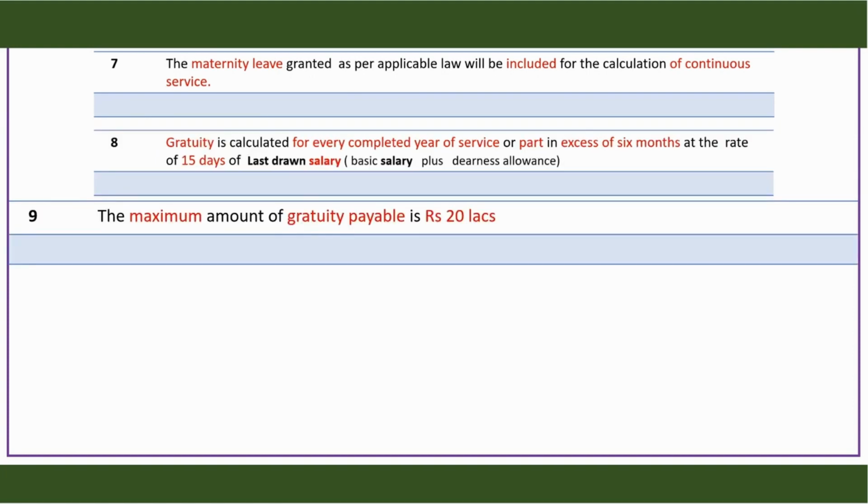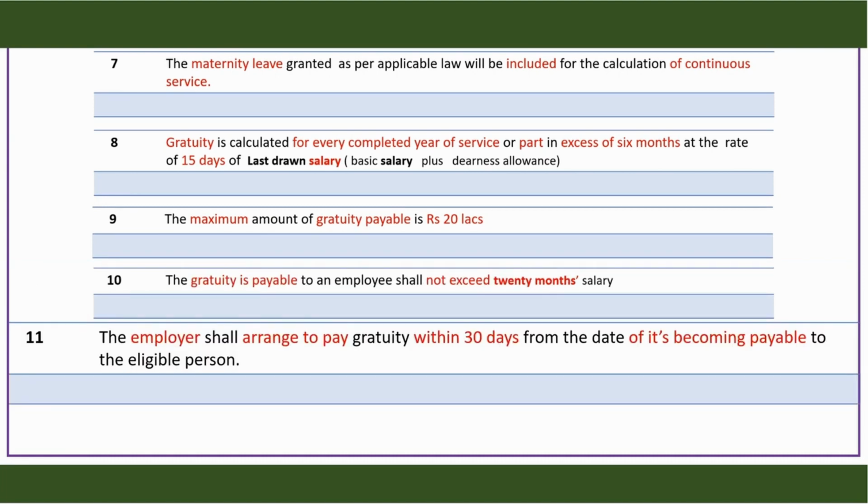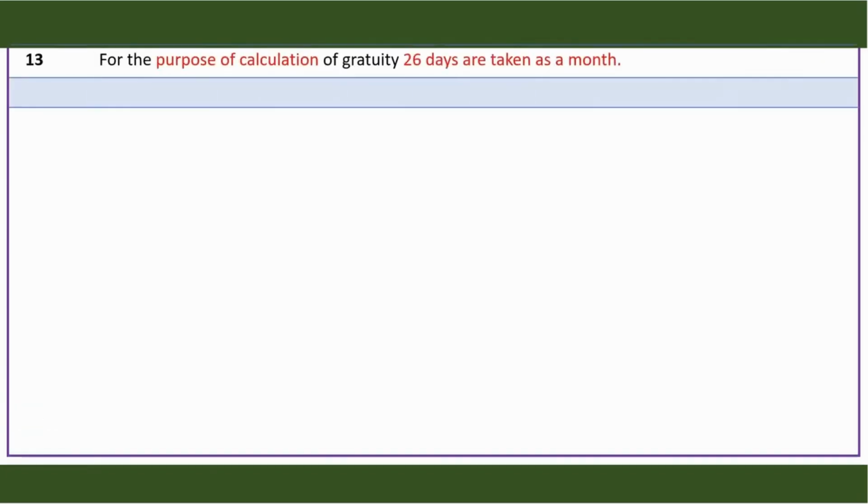And the maximum amount of gratuity that can be paid to a person is frozen at rupees 20 lakhs, and it is 20 lakhs or 20 months salary, whichever is less, and the gratuity has to be paid within 30 days from the date it becomes payable to the eligible person. If there is a delay in making payment of gratuity beyond 30 days after it is due, the employer is liable to pay interest at the rate of 10% per annum. While calculating the gratuity, average days are taken to be 26 days for working in a month.